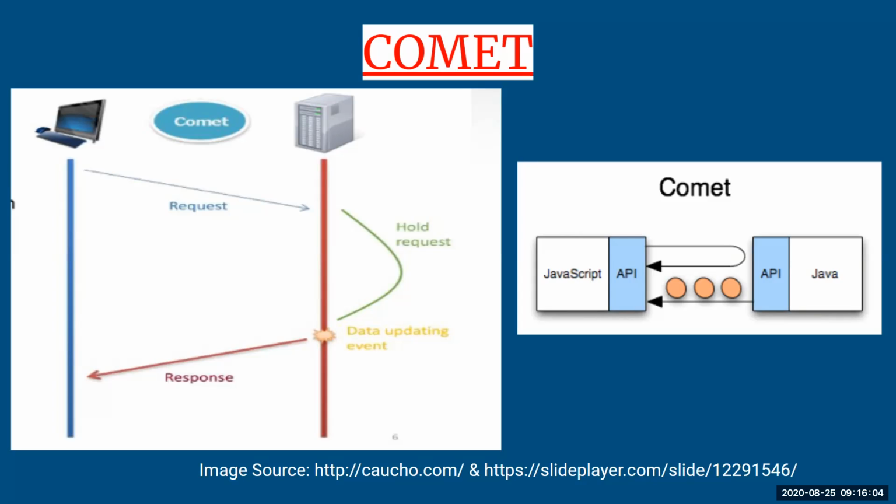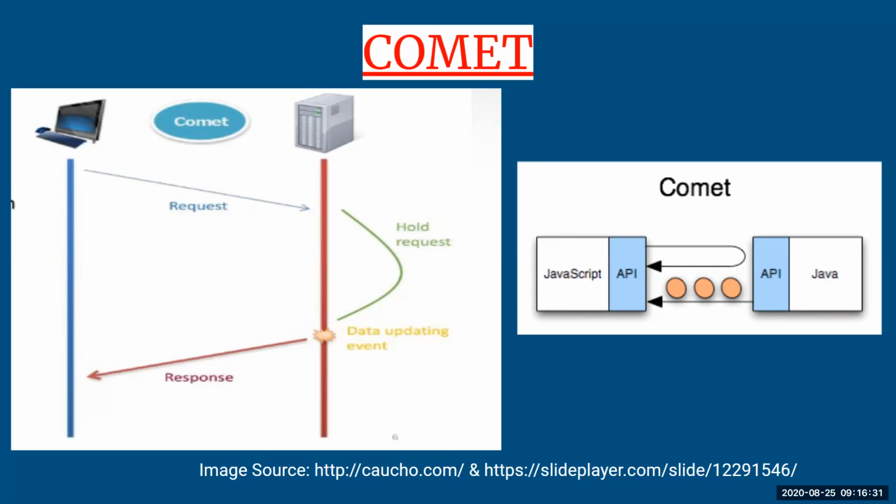Basically, when we talk about Comet, it differs from the original working of the web model. Here, instead of the browser requesting a complete web page at a time, it will ask for the information. Whenever the client makes a request to the server, the server will take a long time to process it, because it is pushing the information to the browser so that it can reach the client.